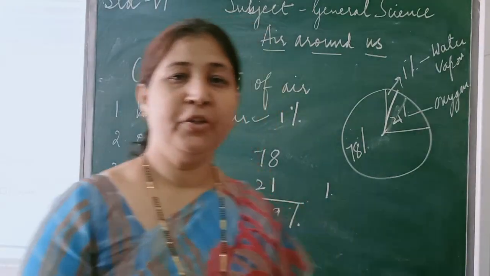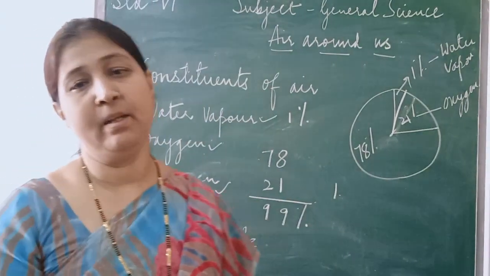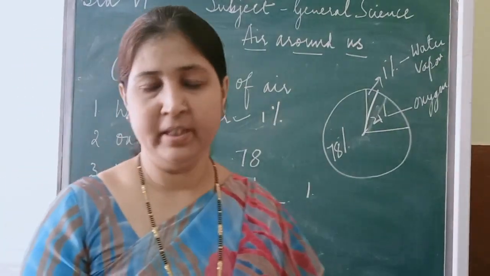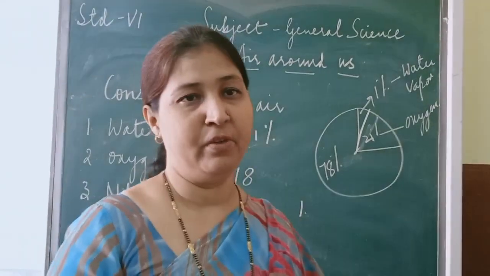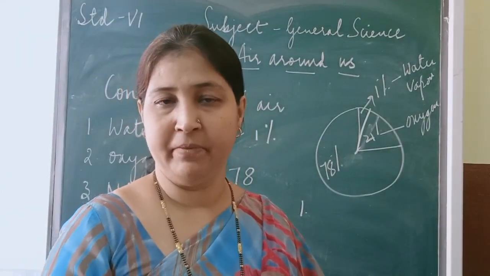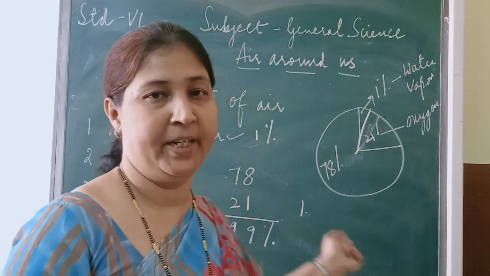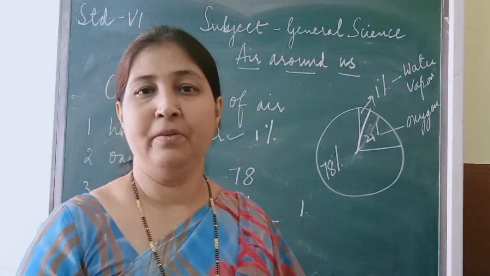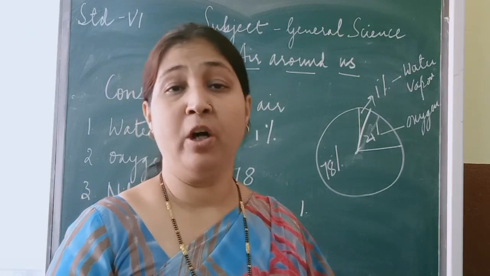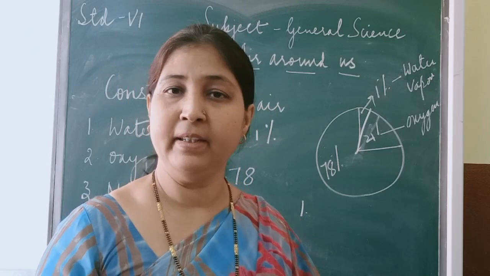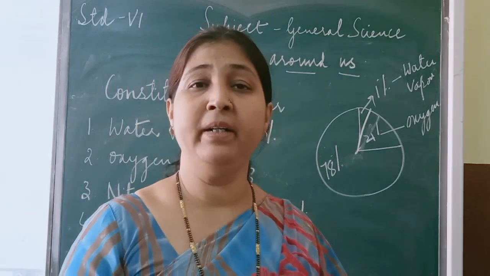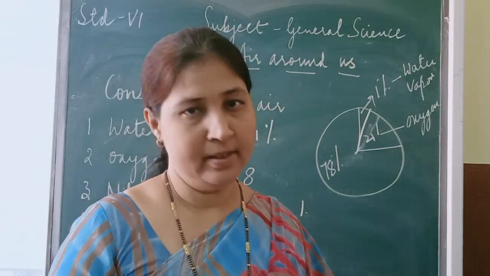Okay children, today what all have we learnt? We have learnt about the air around us. In this chapter we have seen the presence of air. We cannot see air but we can see its presence through various examples I have shown you. I have shown you what makes the firki rotate. It is the air. Then we did the experiment that air occupies space.